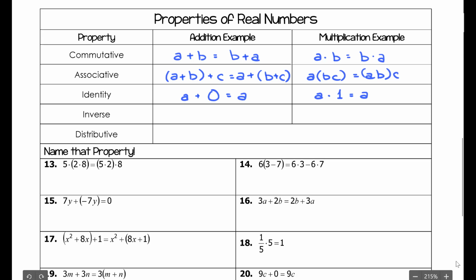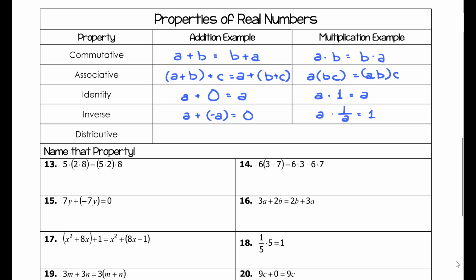Though that is not a big revelation to you guys, A plus 0 is A and A times 1 is A. But we have to understand the identity property in order to compose the inverse properties. So the inverse property of addition just means that we take some number and we add its opposite, which gives us the additive identity 0. Same thing is true with multiplication. We take some value, in this case A, multiply it by its reciprocal, and it gives us 1.